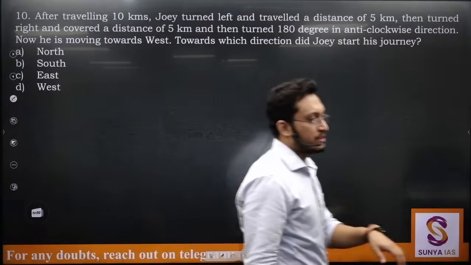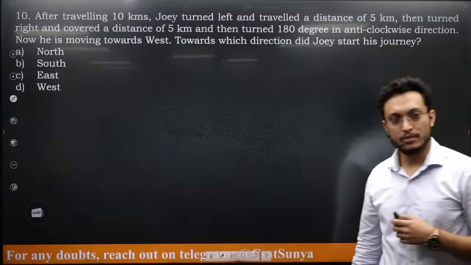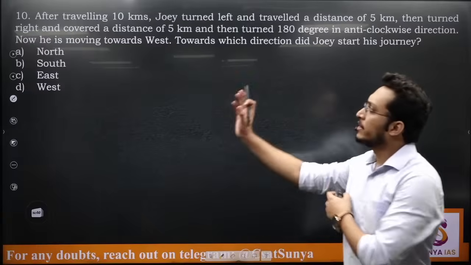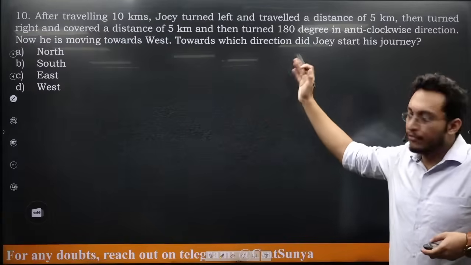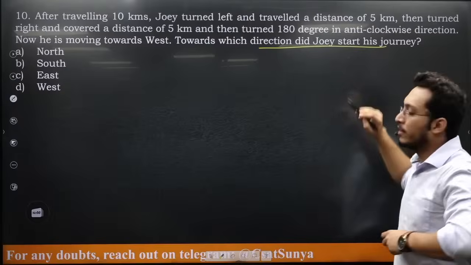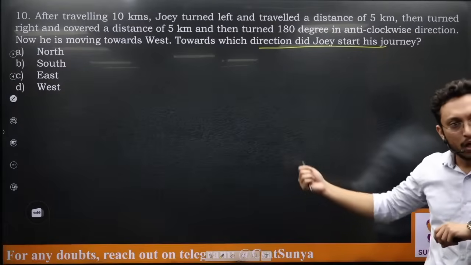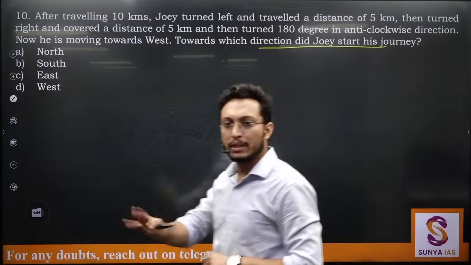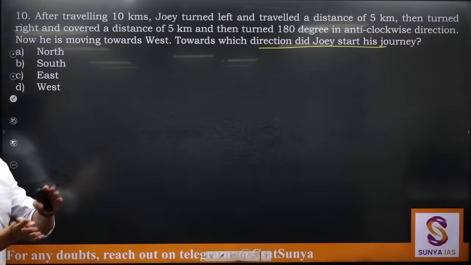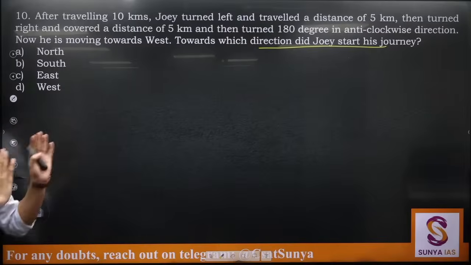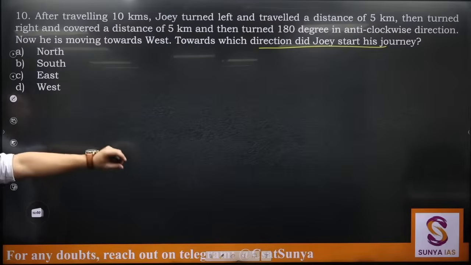Chalo, what is the answer? East. After traveling, now see, this question is different because initial direction is not given and initial direction is asked. Assume any direction. जो भी मन करे उसको assume कर लो. We can rotate the coordinates according to our convenience. कैसे करेंगे अभी हम देखते हैं.